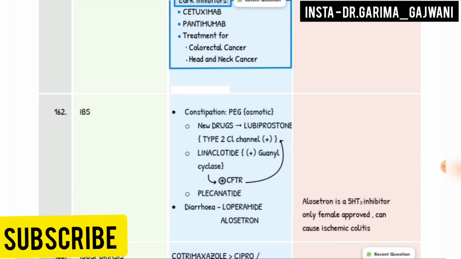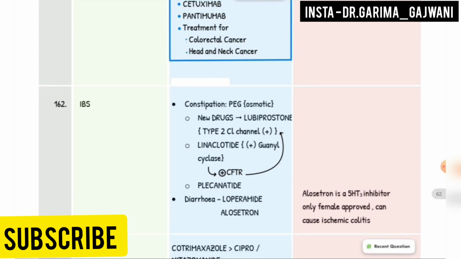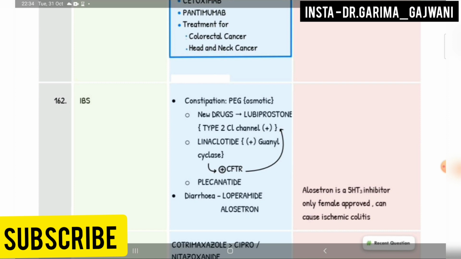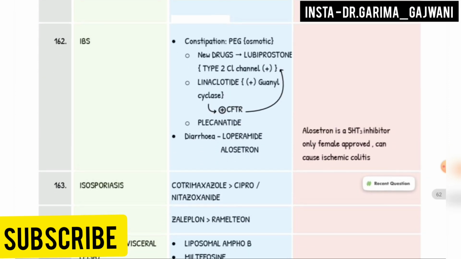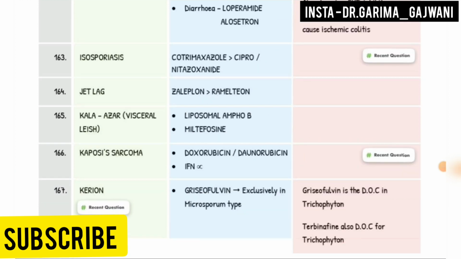For diarrhea, loperamide and alosetron. Alosetron is a 5-HT3 inhibitor. Only female approved, can cause ischemic colitis. Next is isosporiasis, drug of choice cotrimoxazole, cipro and nitazoxanide. Jet lag, zaleplon, then ramelteon. Kala-azar, visceral leishmaniasis, liposomal amphotericin B and miltefosine.